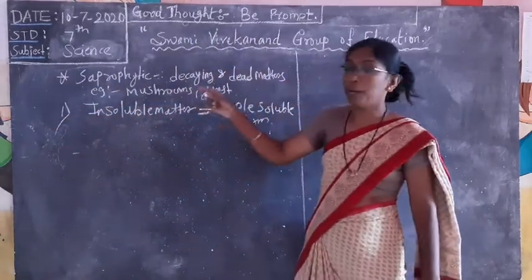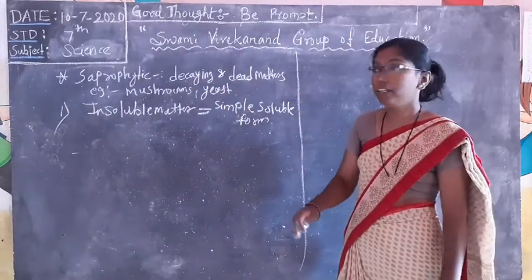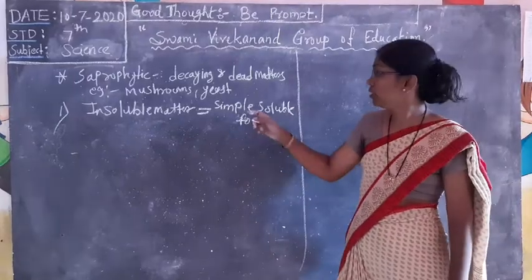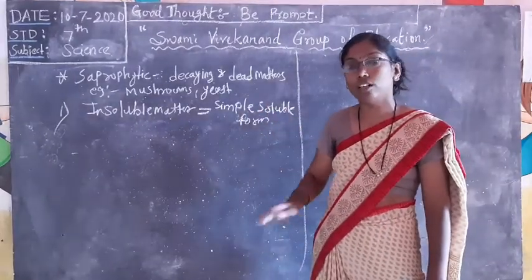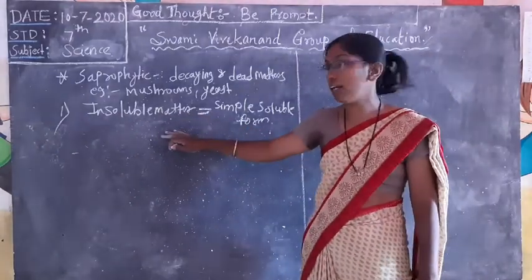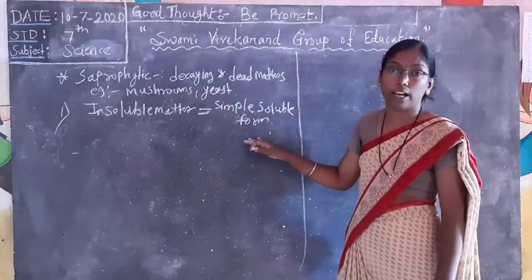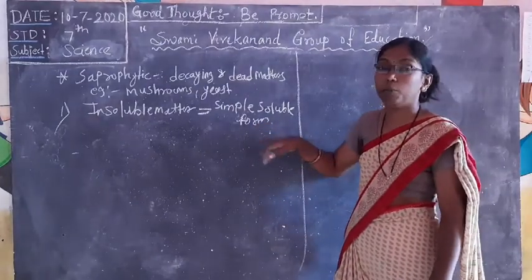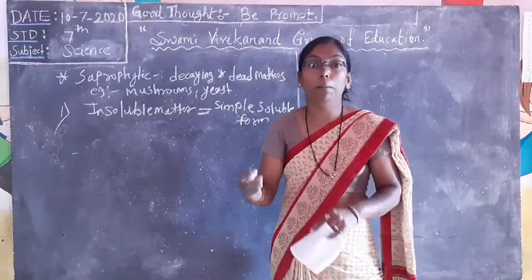Saprophytic nutrition means they feed on decaying and dead matter, but they require the simple soluble form. The digestive enzymes convert this insoluble matter into soluble form, and this soluble form is used for the further growth and development of that plant.